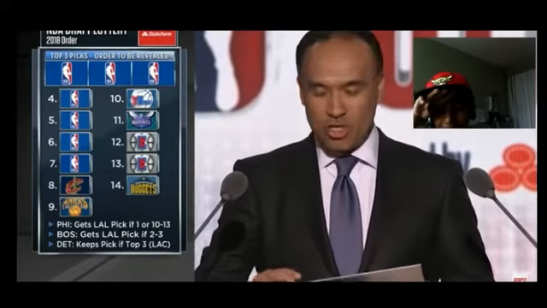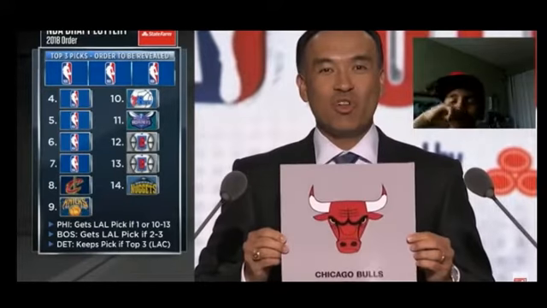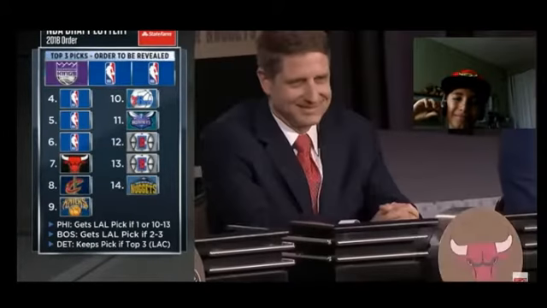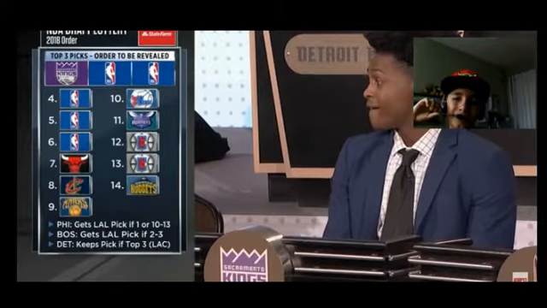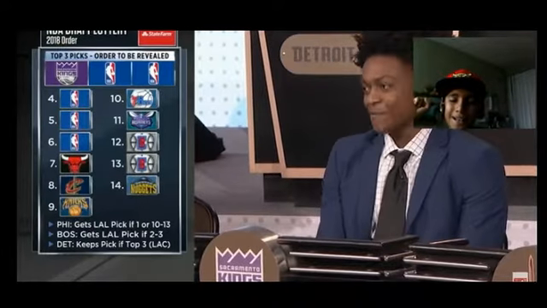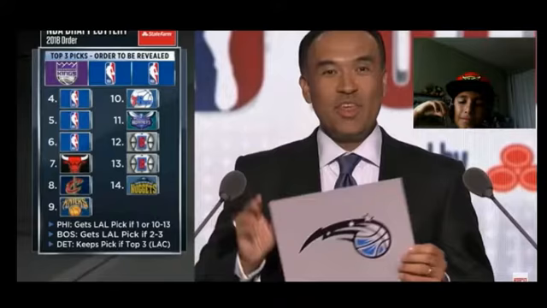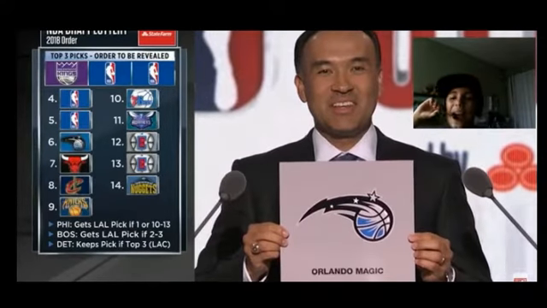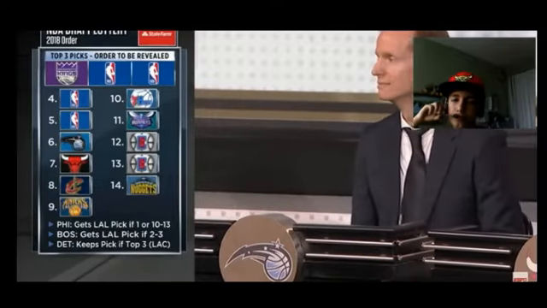The 7th pick belongs to the Chicago Bulls. That means that the Sacramento Kings, folks, have jumped into the top 3. De'Aaron Fox said his smile is his good luck charm. Pick number 6 goes to the Orlando Magic. The Magic will be celebrating their 30th NBA season.